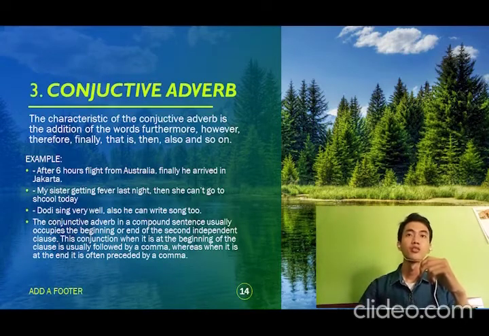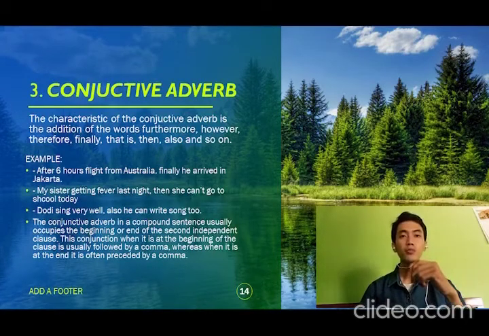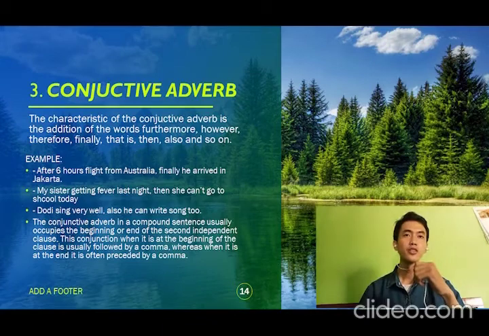Next, 3. Conjunctive adverb. The characteristic of the conjunctive adverb is the addition of words such as furthermore, however, therefore, finally, that is, then, also, and so on. Example 1.